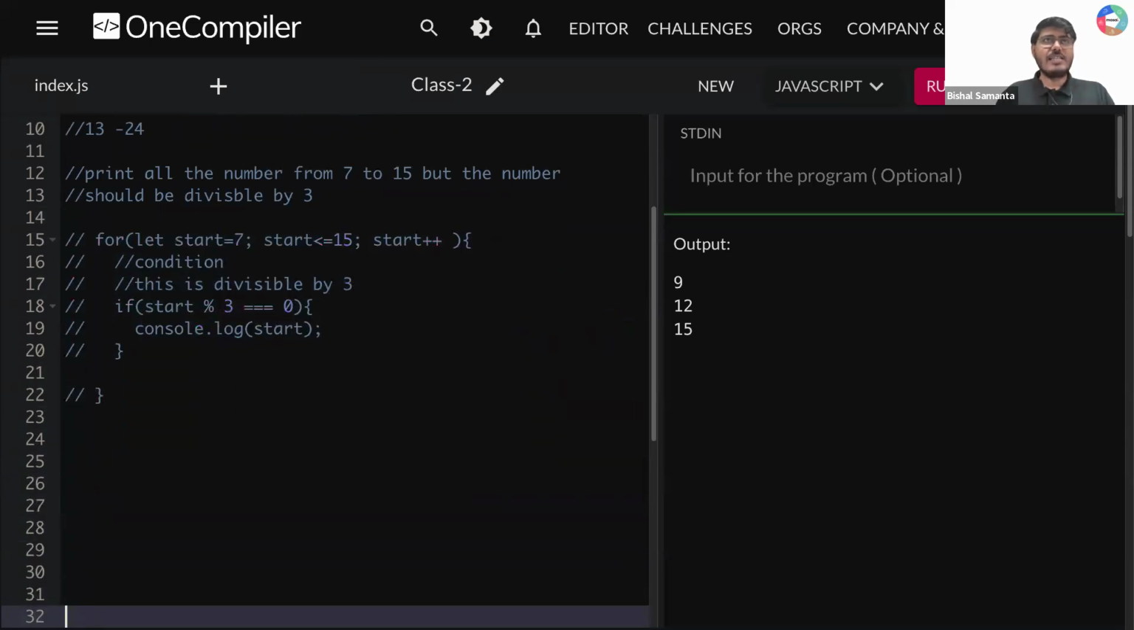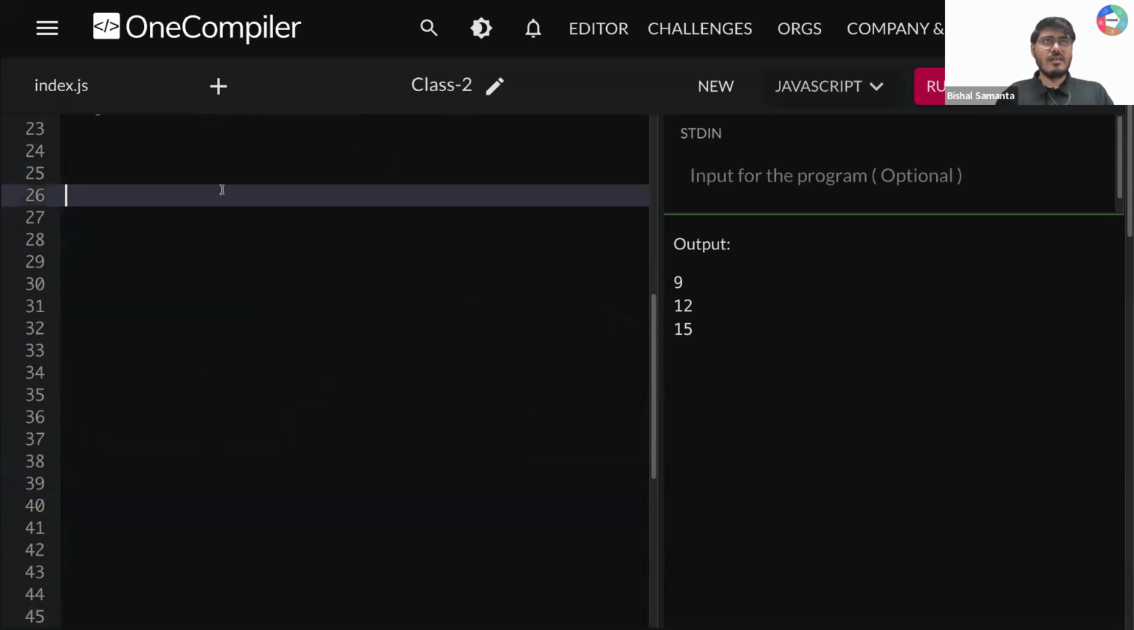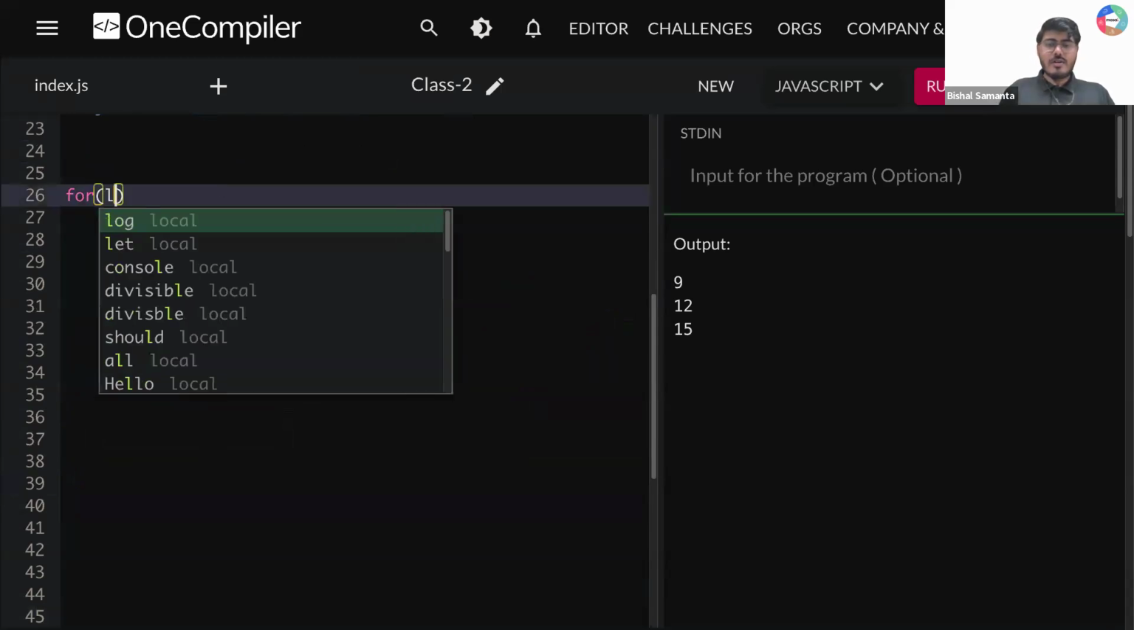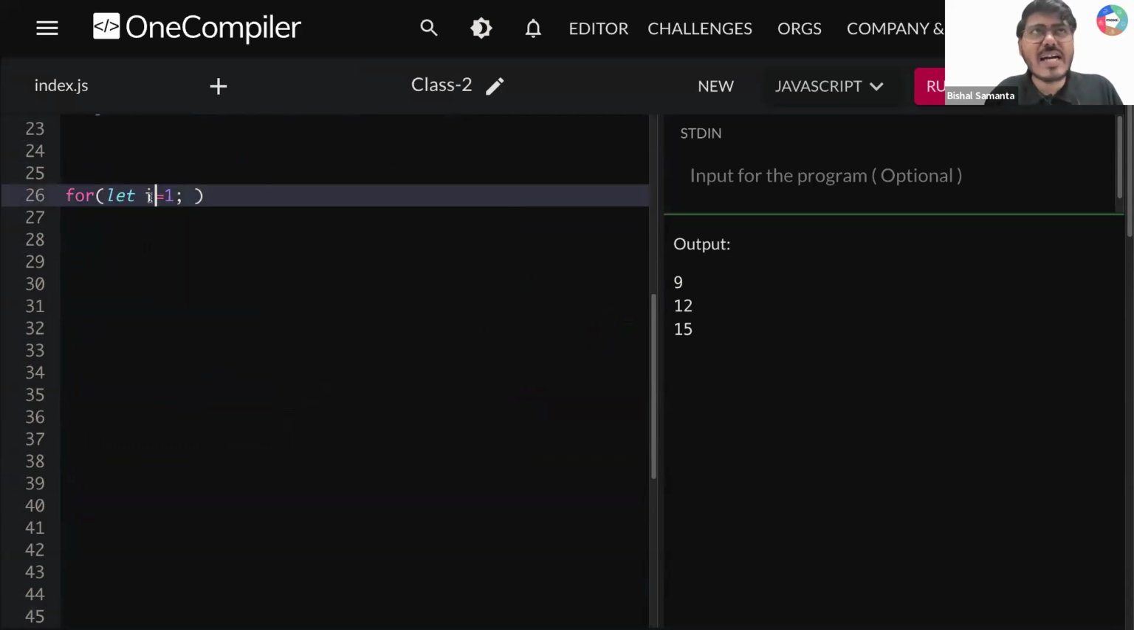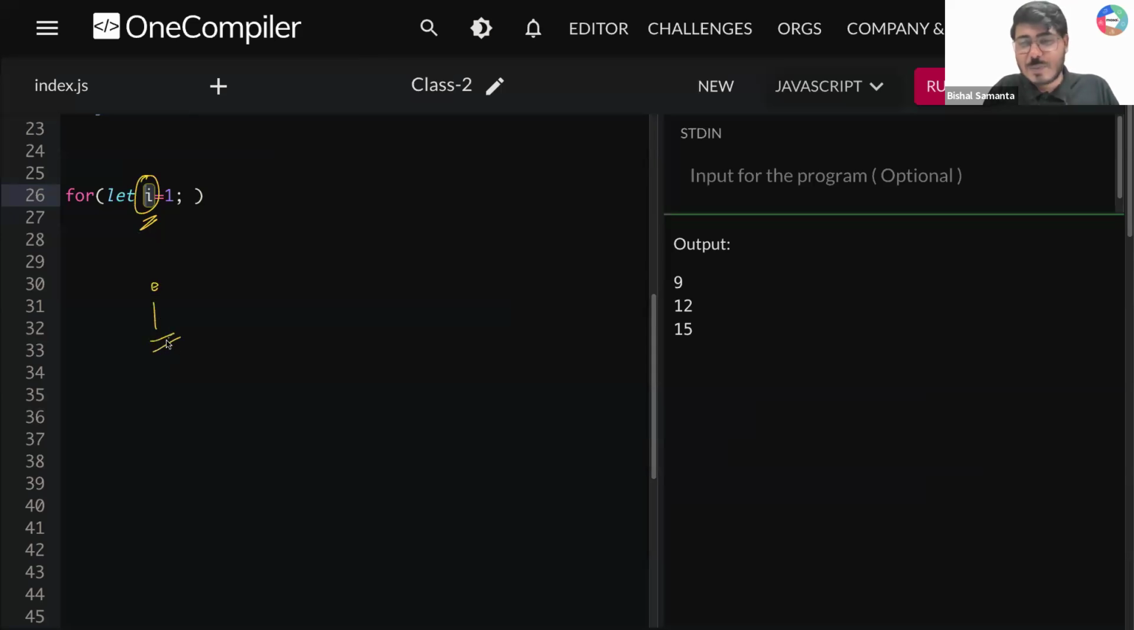Okay. So tell me, guys, let's say here I'm writing for let i is equal to 1. Now tell me one thing, guys. Instead of start, can I write here i? It is a variable, guys. You can write start, you can write Pablo, you can write whatever you want. It is ultimately a variable name, right? So now why am I writing i? Because it is a convention, guys. Developers usually write it in this way.